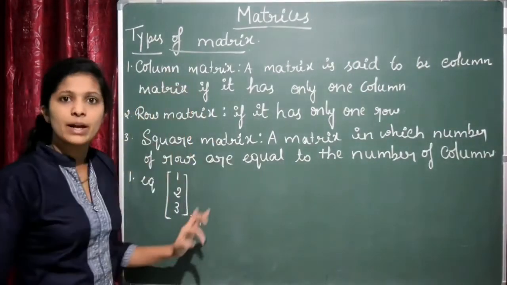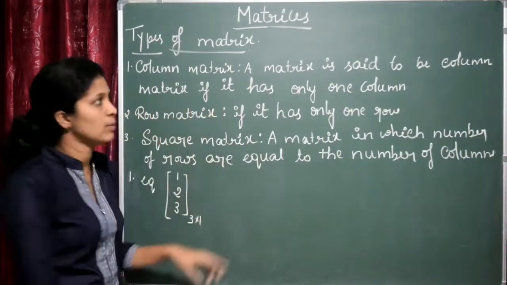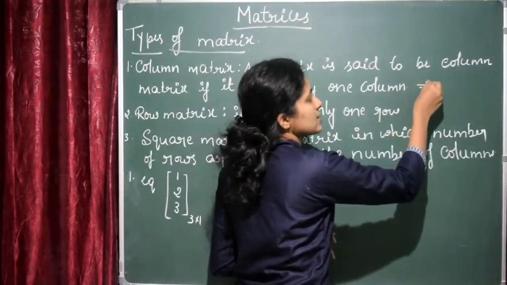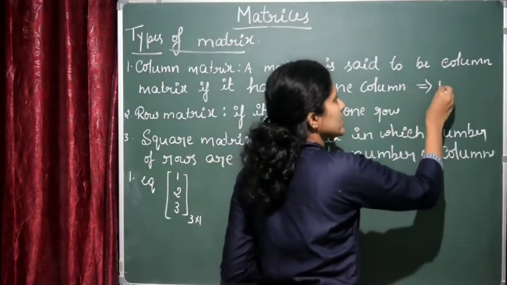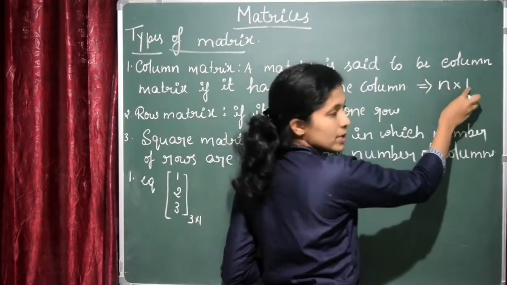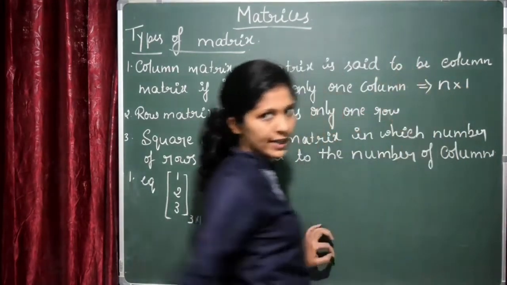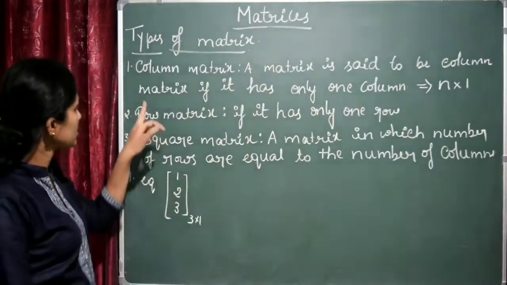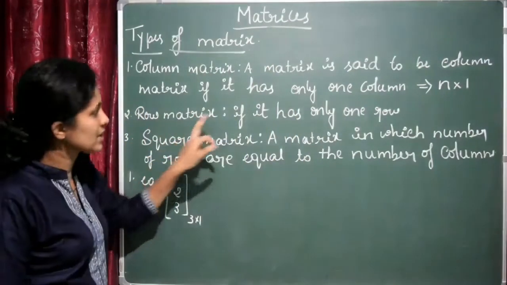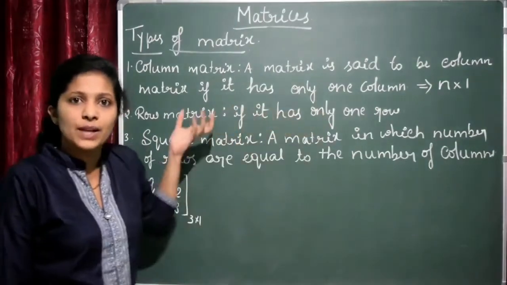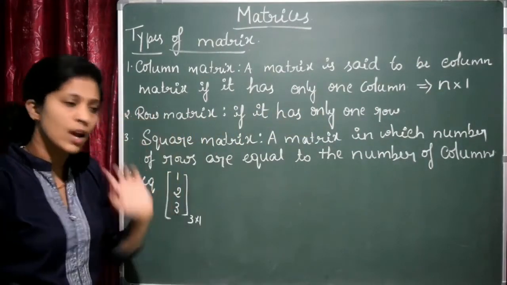To say the column matrix, it should contain only one column. Now what will be the order of this matrix in general? It will be always n by 1, right? Column is fixed. Number of columns should be equal to 1 and number of rows may be anything. That is called the column matrix. Next, it is a row matrix if it has only one row. Simple, row matrix means it should contain only one row.